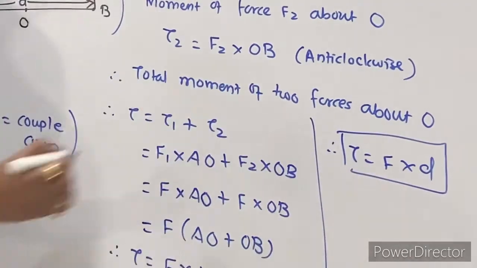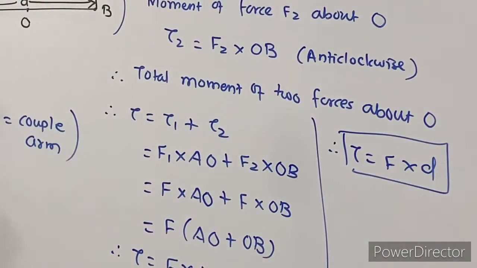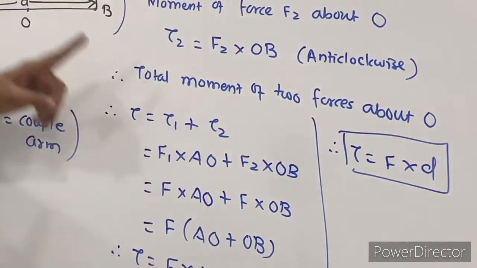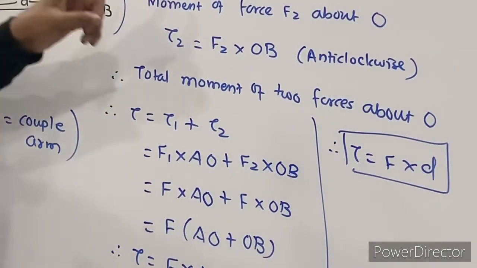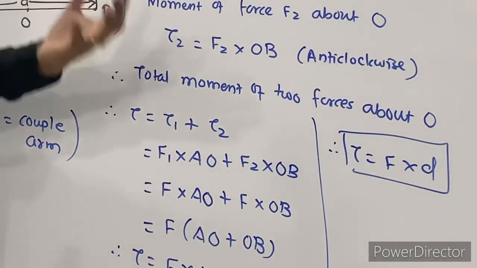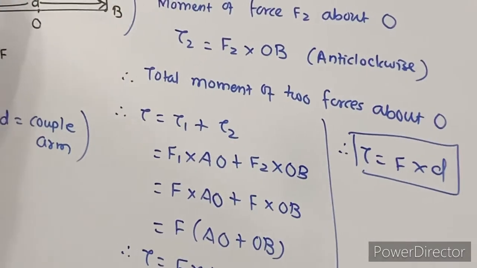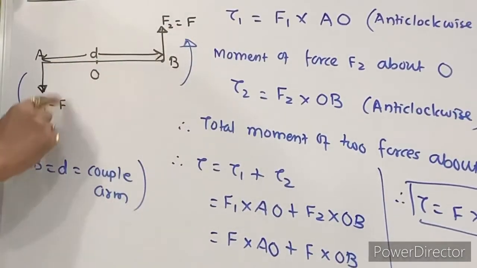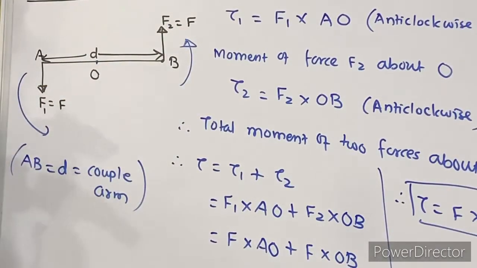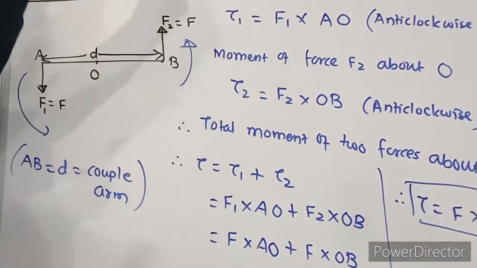So in future, what is a couple? The moment of a couple is a product of the magnitude of either force into the perpendicular distance between the two forces. But we call it a couple only when two forces are equal in magnitude and act in opposite directions on the same body.